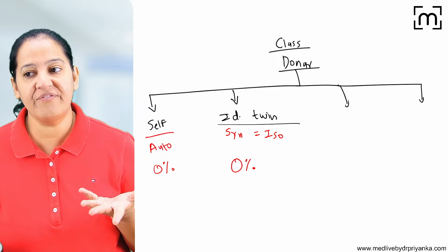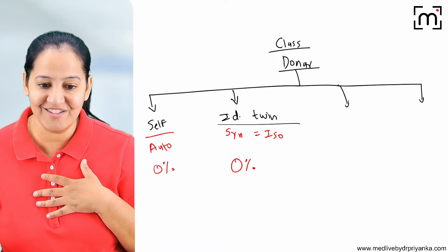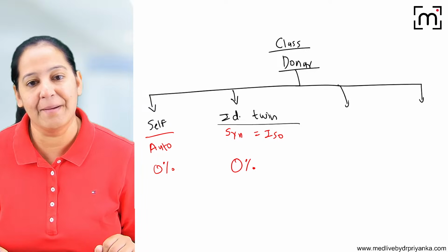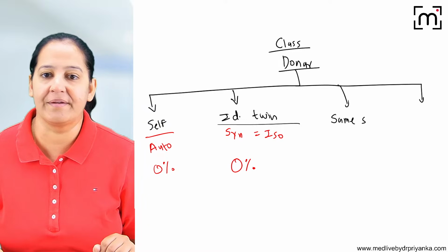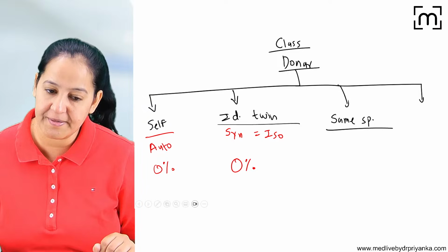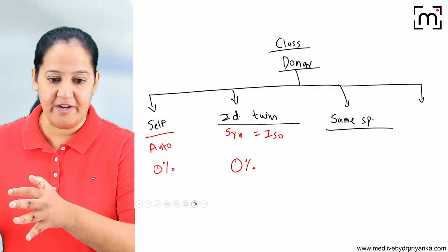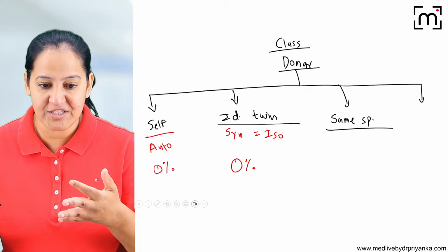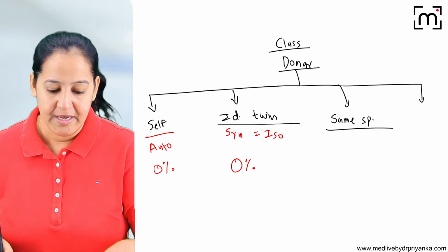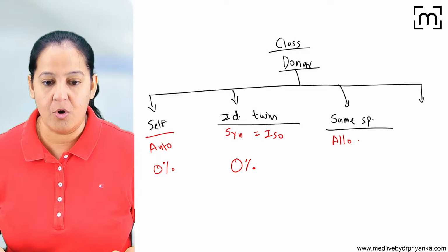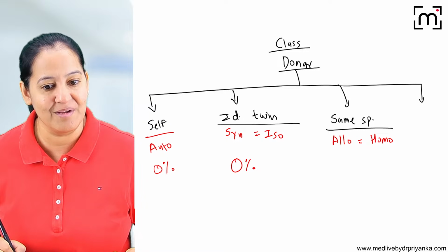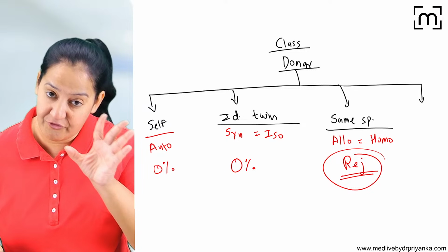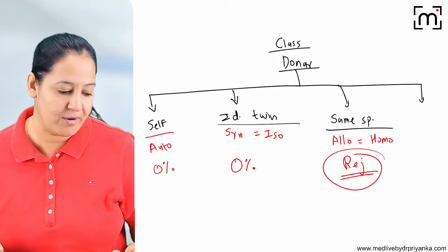Got it? So what if I require a graft in future and I don't have an identical twin? Most of the population doesn't have a twin. So it can be any person from the same species, any human. It can be a relative, a known person, or an unknown person. If multiple donors are available, we will do HLA matching of all of them. Maximum HLA matching means minimum chances of rejection, and we will select that. Such a graft is known as allograft, also known as homograft, because the species is the same. Here chances of rejection are always there, and the maximum number of transplants fall in this category.